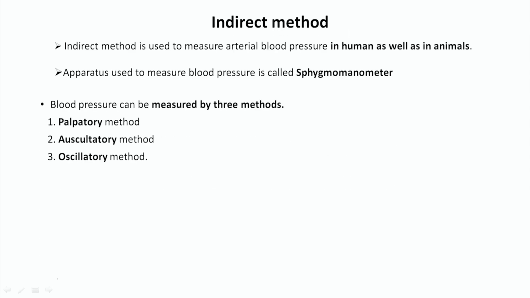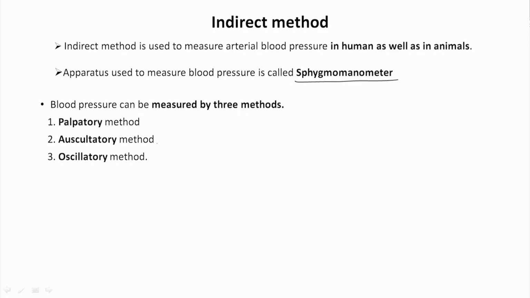Next is the indirect method. The indirect method is used to measure arterial pressure in humans as well as in animals. So, this indirect method is applicable both in humans as well as in animals. The apparatus used for measuring blood pressure is called a sphygmomanometer. Sphygmomanometer means the instrument required to measure the pressure in the blood vessels.